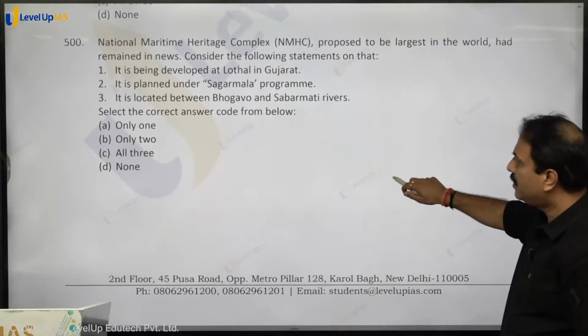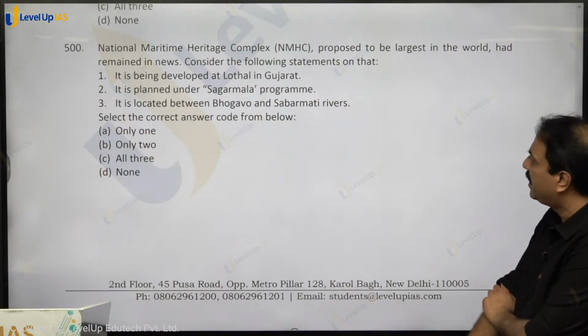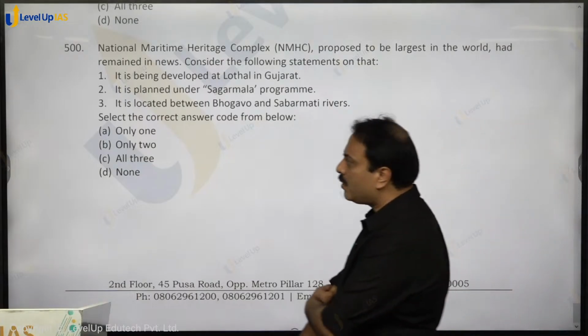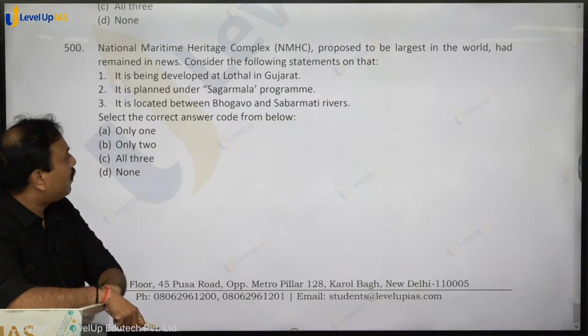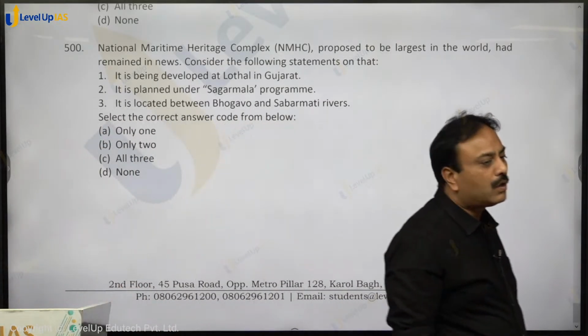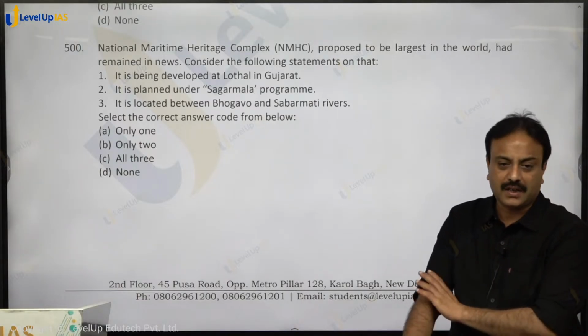And the last question, National Maritime Heritage Complex, proposed to be the largest in the world, had remained in news. Consider the following statements on that. It is being developed at Lothal in Gujarat. It is planned under Sagarmala project. It is located between Bhogavo and Sabarmati rivers. All 3 hold true. So option C, C for cat is the correct answer.